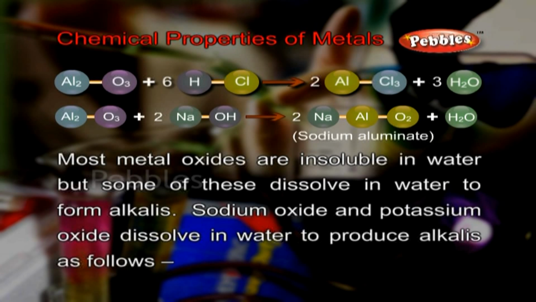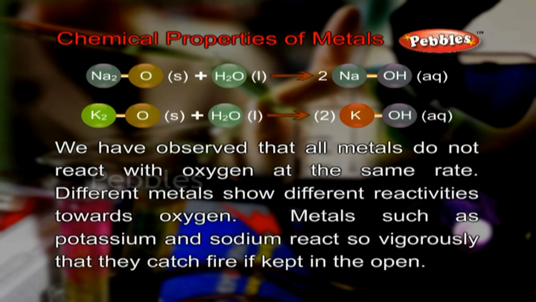Sodium oxide and potassium oxide dissolve in water to produce alkalis as follows. Na2O(s) + H2O(l) → 2NaOH(aq). K2O(s) + H2O(l) → 2KOH(aq).